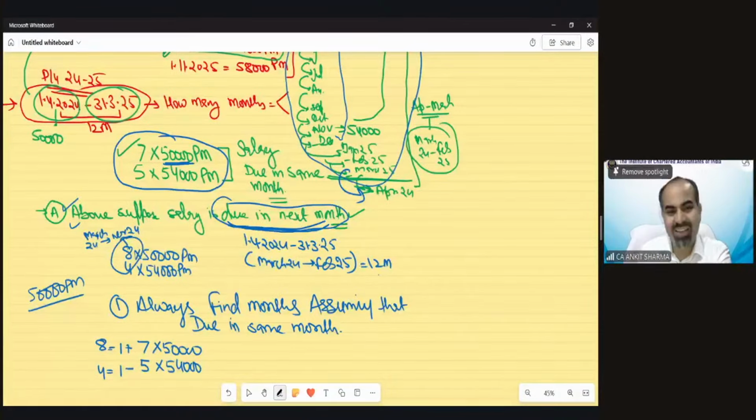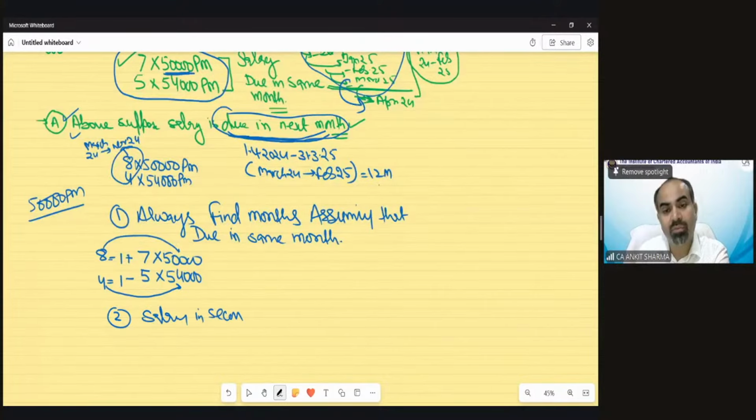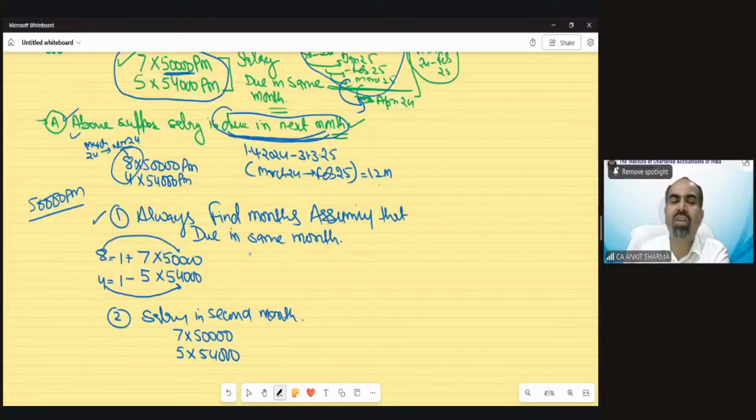Suppose they say that salary is due in the second month, not even next month, next to next month. Again, not to worry, we have the trick. We will solve it assuming it is due in the same month, 7, 5. Generally, only the next month provision is given in the question. But of course, we have a trick, so we can solve it in any case. Now, because a 2-month gap is there, not next month, next to next month, what we need to do is add 2, reduce 2. So now that would be 9, that would be 3. Aggregate would always be 12.